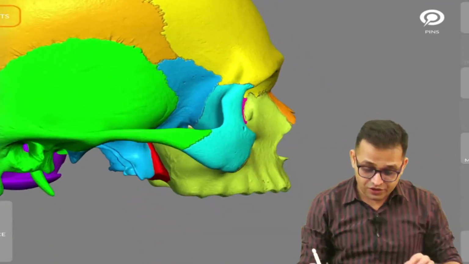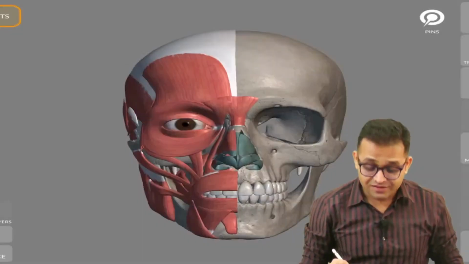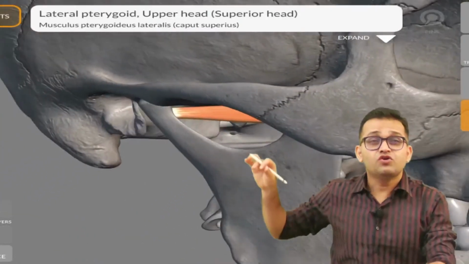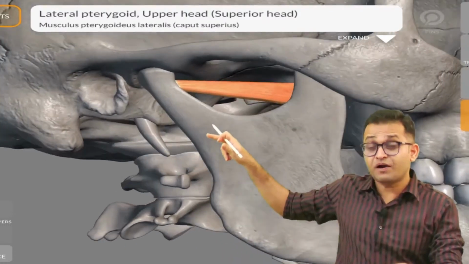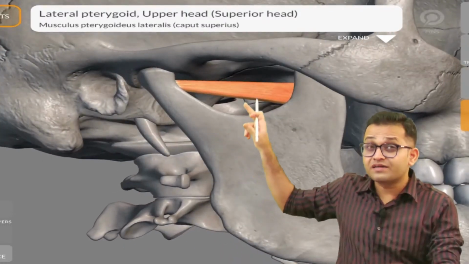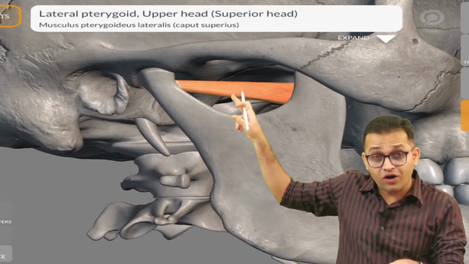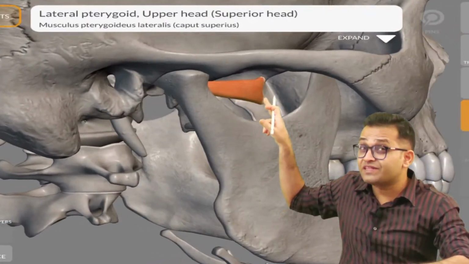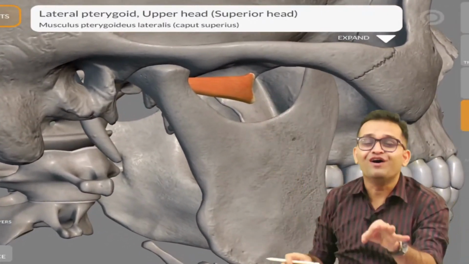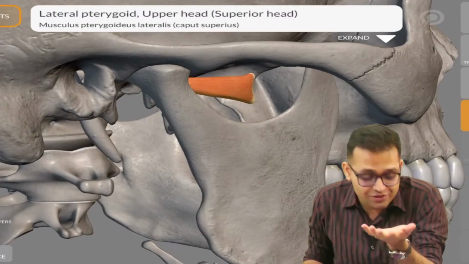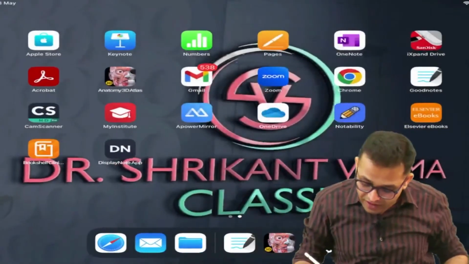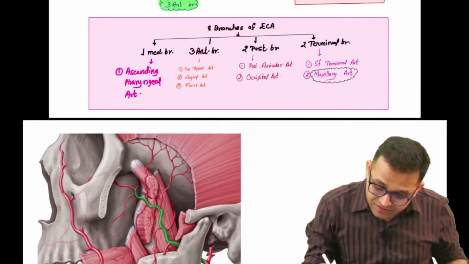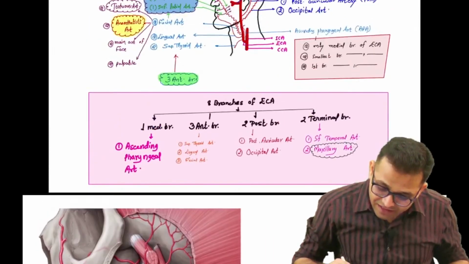So what I want to tell you, sir, this maxillary artery is running, first, over the mandible, that is the first part of the maxillary artery known as the mandibular part. Then the second part is running over our pterygoid muscle, so it is known as the second part, the pterygoid part, and then it is entering within our pterygopalatine fossa, so that is known as the pterygopalatine part. Hope you all are getting the point. Fine. So the first concept, sir,